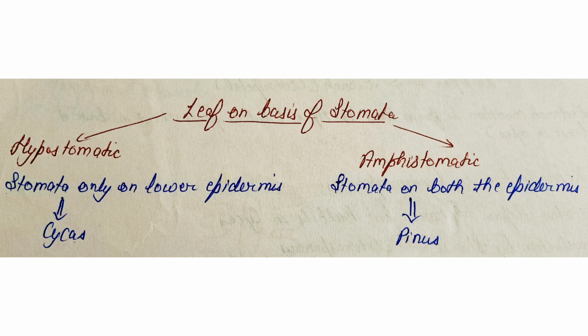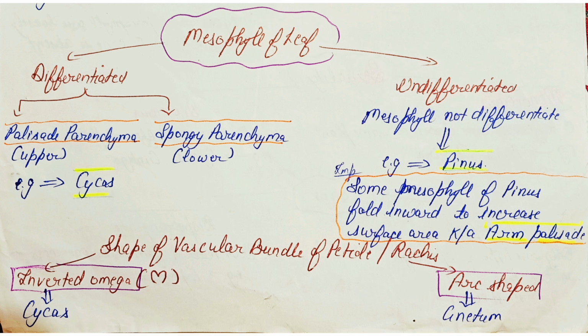Second is amphistomatic, that is stomata on both the surfaces of the leaf. It is present in Pinus. Mesophyll of the leaf can be differentiated or undifferentiated. It is differentiated into the palisade and spongy parenchyma. The differentiated mesophyll is seen in Cycas and the mesophyll is undifferentiated in Pinus.